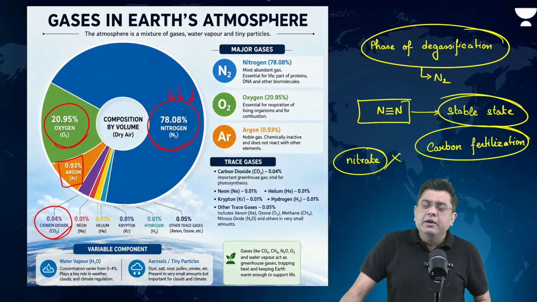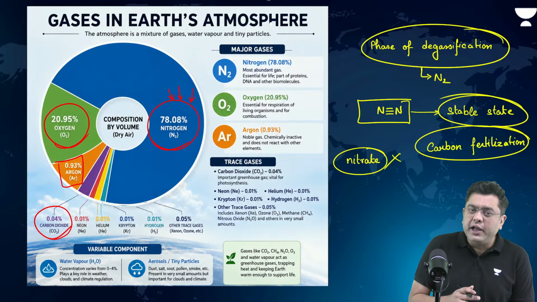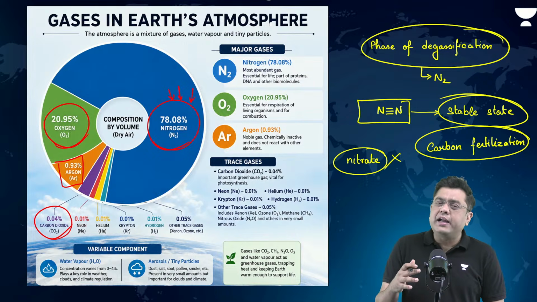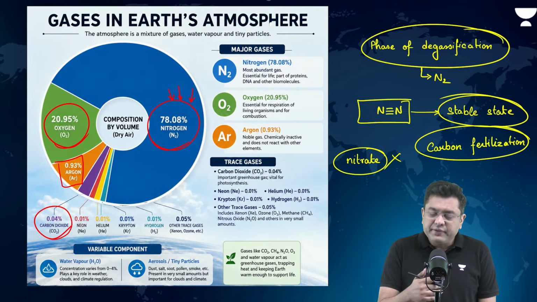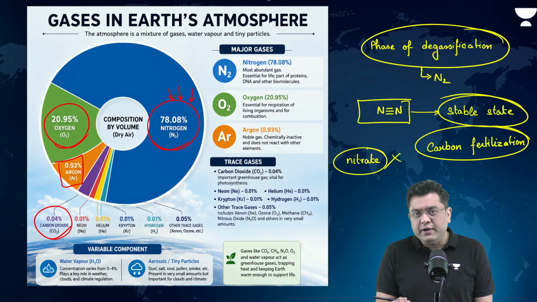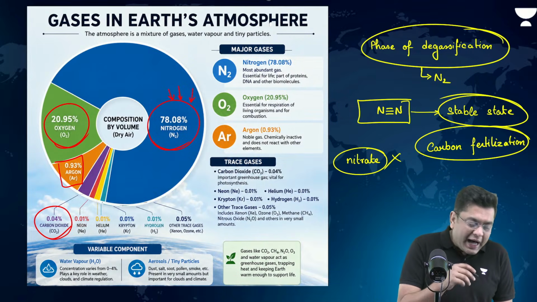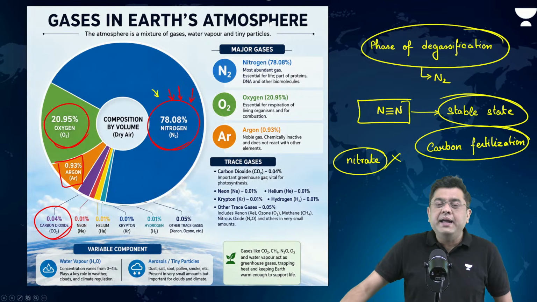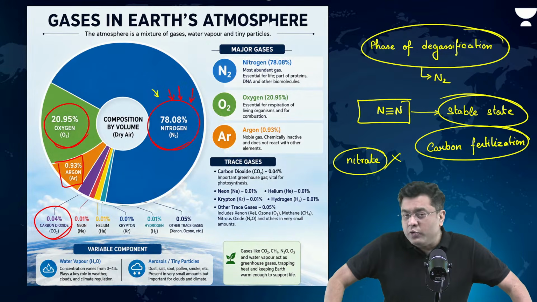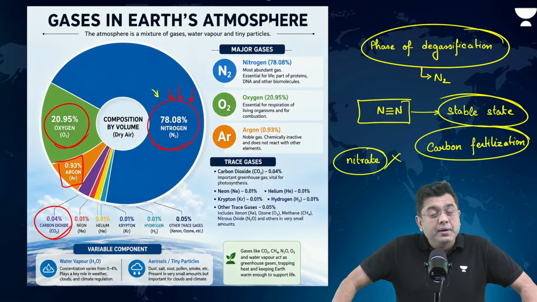And that is why one of the most predominant fertilizers used in the entire agricultural and the farming sector is urea, that is nitrogen based fertilizer. So, this tells you how atmospheric gases end up eventually determining the type of soil that you get and your agricultural practices as well. Okay.